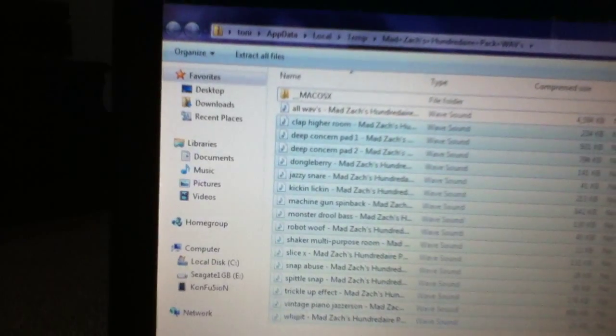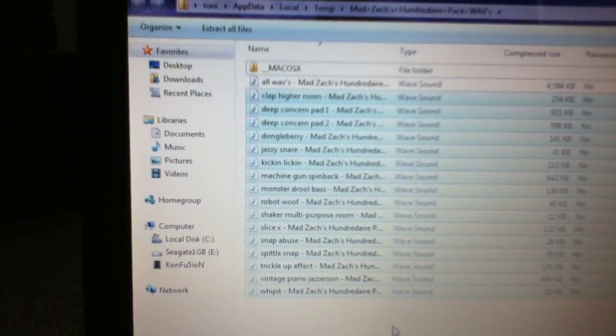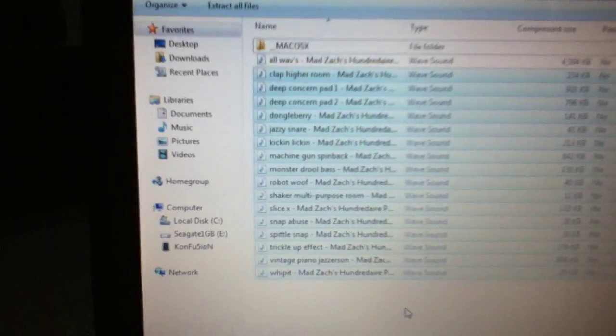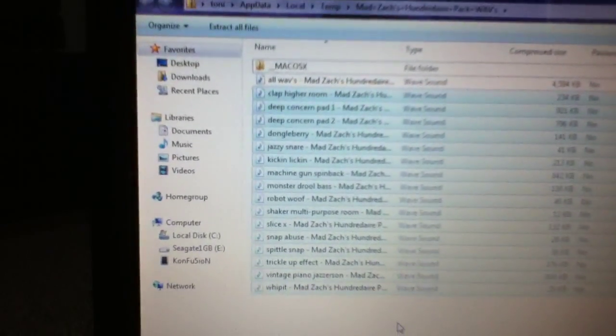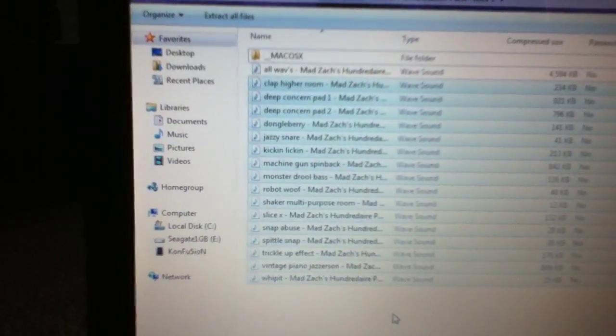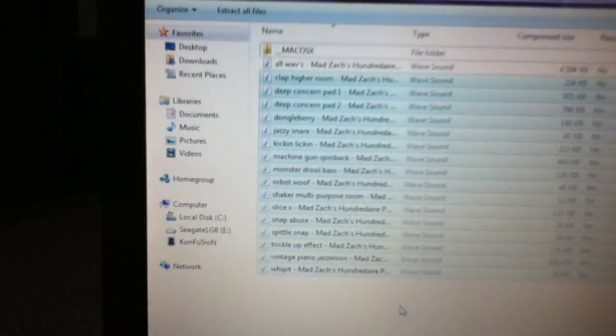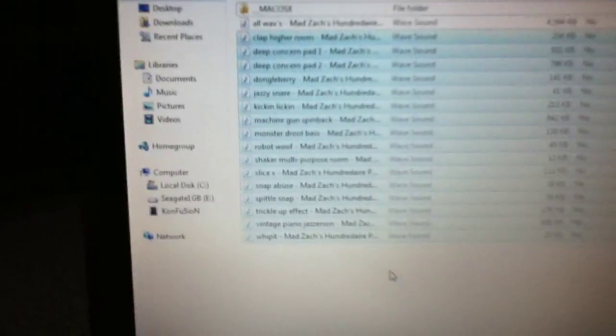And here they are. Okay. There they all are. What I found out, the very top one, which is not highlighted, is all the sounds together as one long file, individual 16 sounds all together. Now the rest of them are the individual sounds, which is what you are going to want.